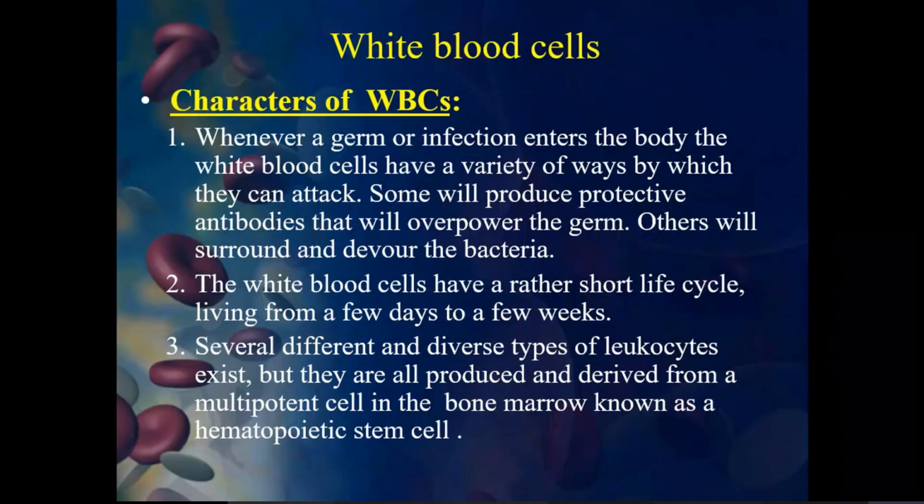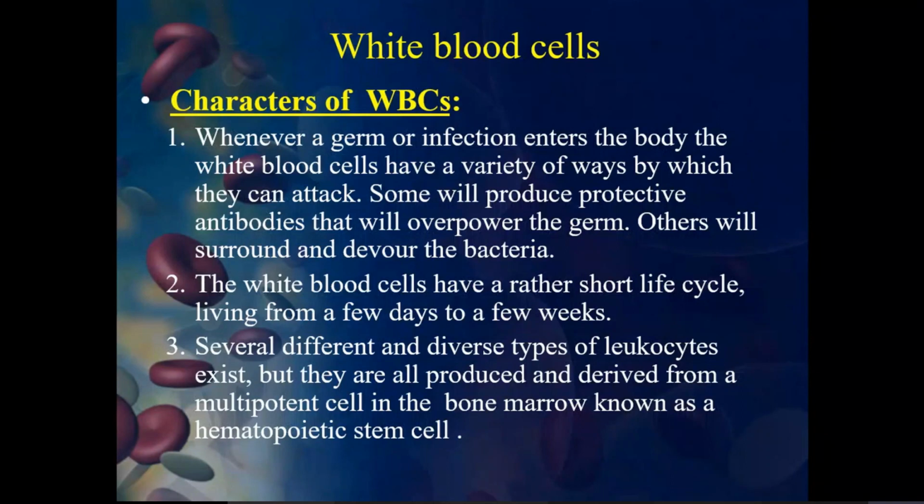In the other way, the other white blood cells are involved in engulfing the pathogen so that it kills the pathogen. They surround it and then they will kill it.